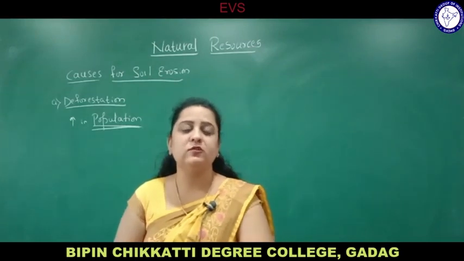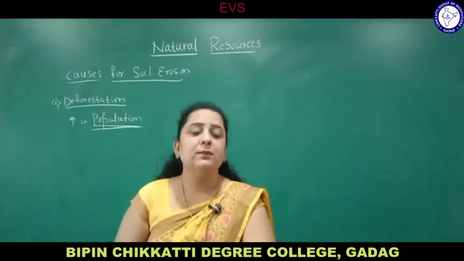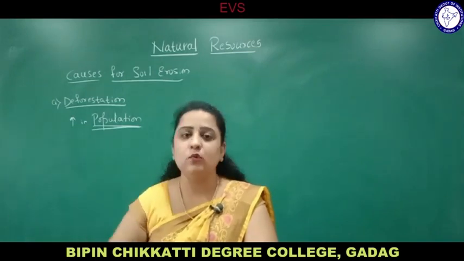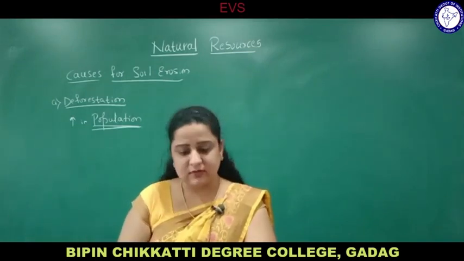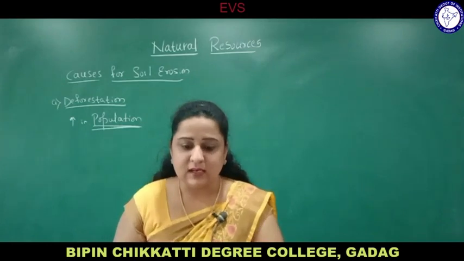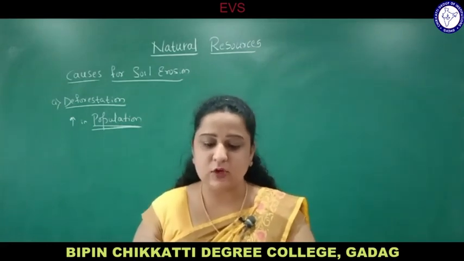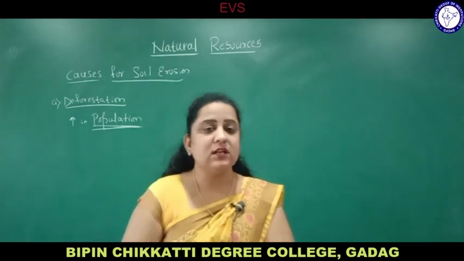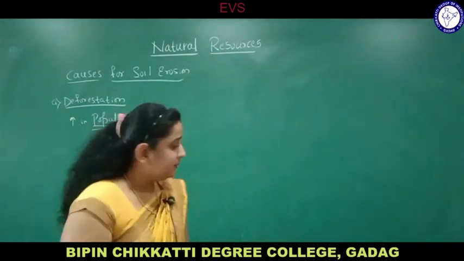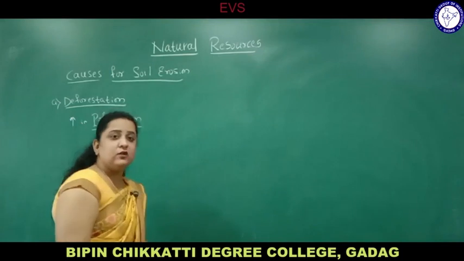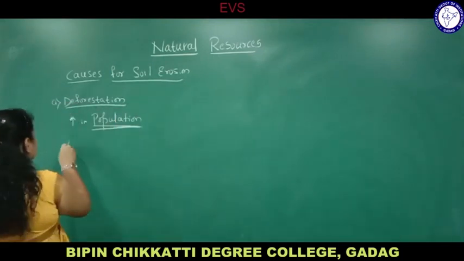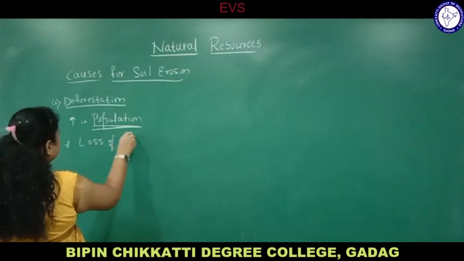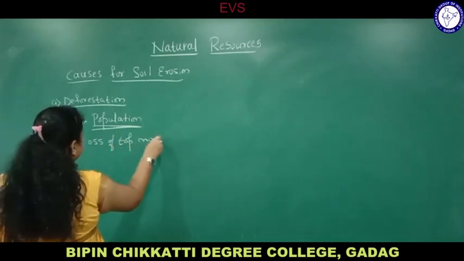To meet the demands of the increasing population, people go for deforestation, cutting down trees, because they have to construct more houses for the survival of human beings. The upper layer of soil is essential for productivity, vegetation, and habitat. The main cause is deforestation, but due to deforestation there is a loss of the topmost layer of soil.